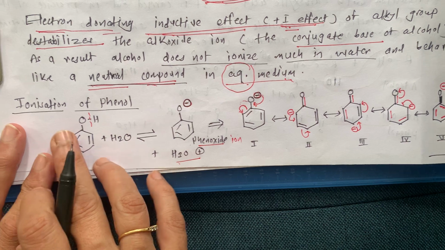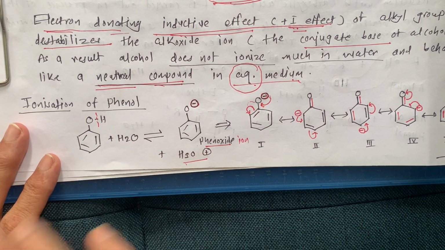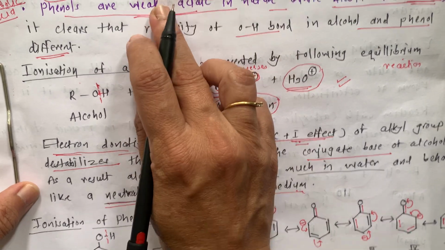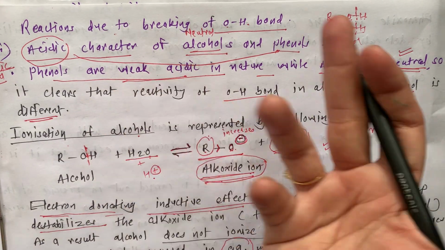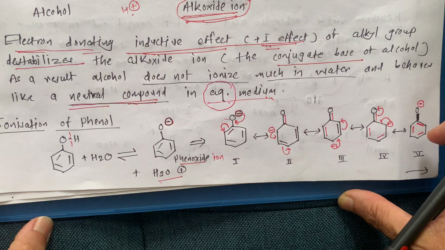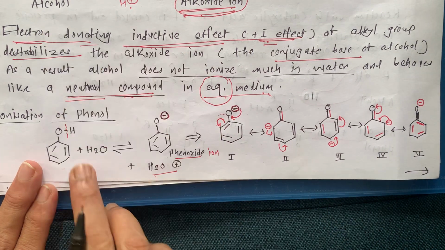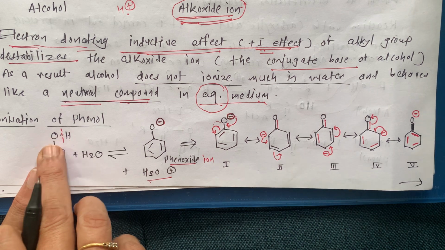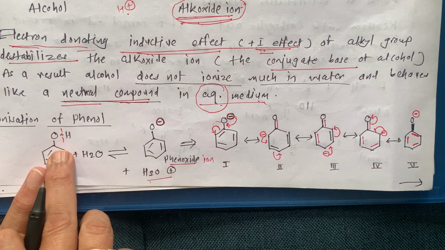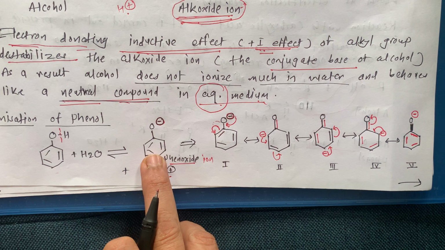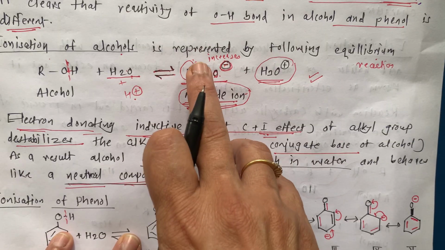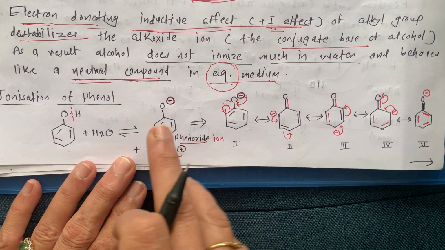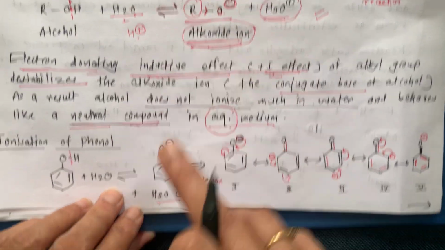Now we will see phenol. Why do we call phenol weakly acidic in nature? Here is the reason. Just like this, here again we form an ion by breaking of the OH bond. This is the characteristic of the breaking of the OH bond. There is formation of phenoxide now. Here there was formation of alkoxide, while here there is formation of phenoxide. But what is the difference between this and this?